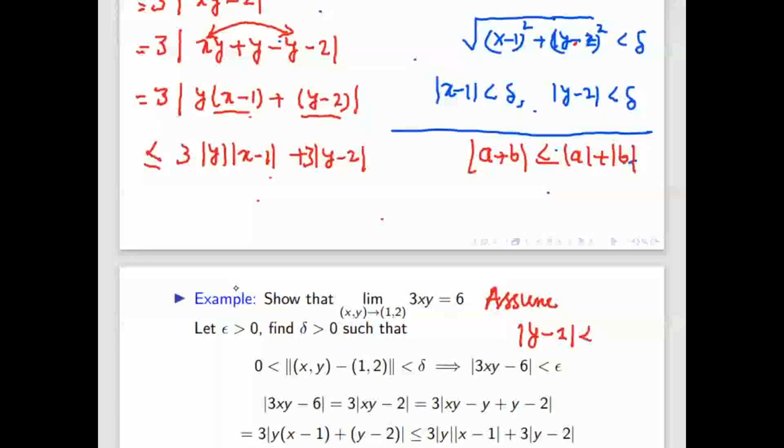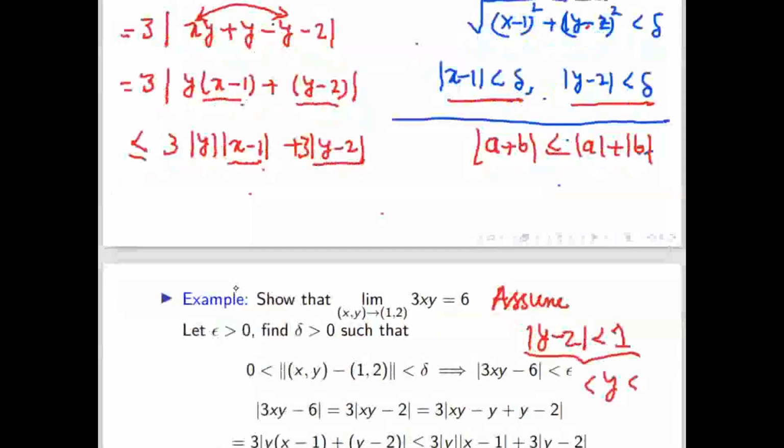So what is the value of y when mod of y minus 2 is less than 1? That means y lies between. So y minus 2 is less than 1. That means y lies between, this side is 3 and this side is minus 1, sorry, plus 1. So it lies between 1 and 3.